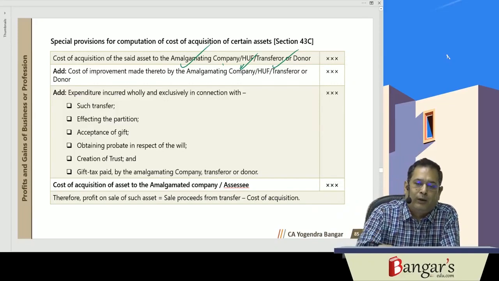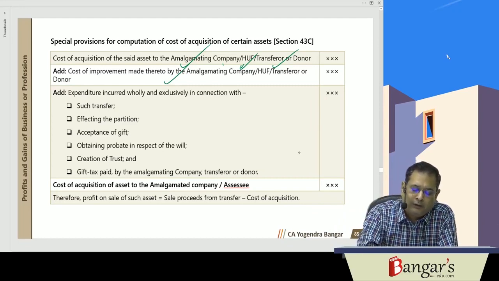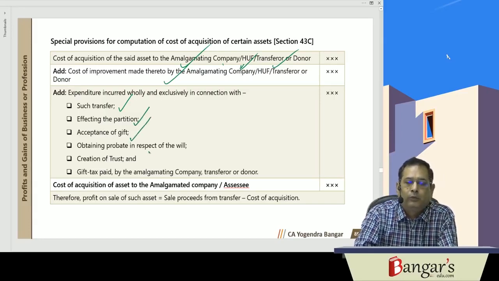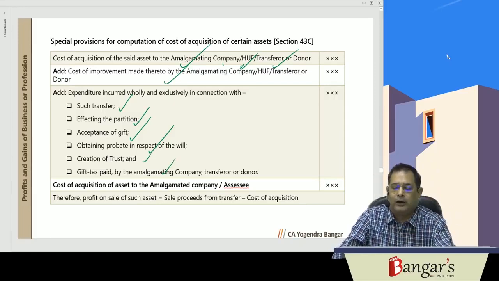Then whatever improvement expenditure has been incurred by the amalgamating company, HUF, transferor or donor, and whatever expenditure has been incurred wholly and exclusively in connection with transfer, effecting partition, accepting of gift, obtaining probate in respect of will, creation of trust and gift tax. Basically, fundamentally, these transactions are not regarded as transfer.